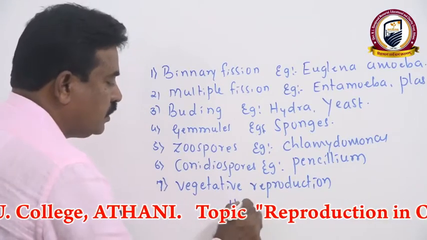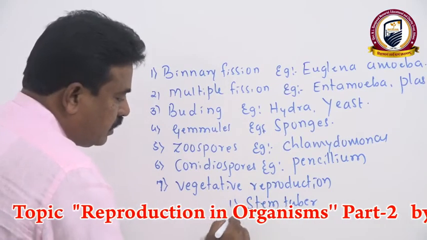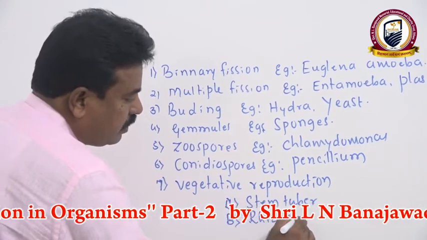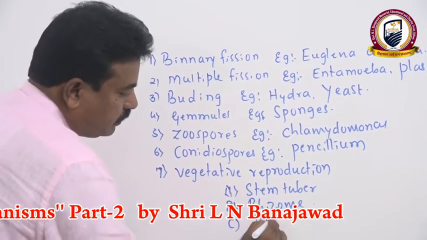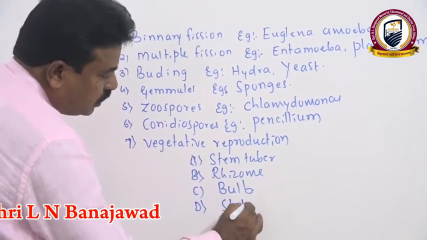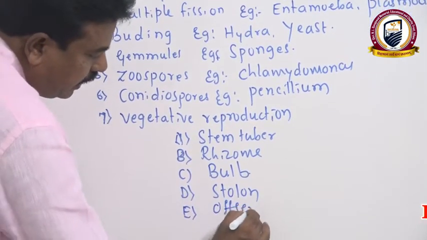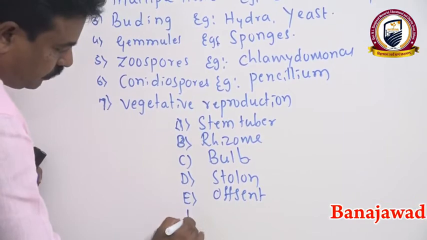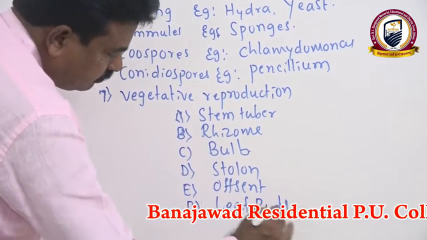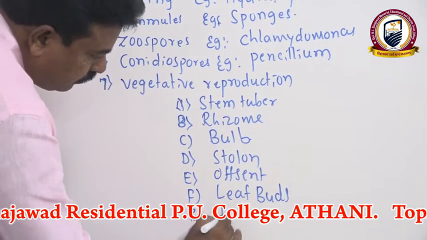That includes the stem tuber of potato, rhizome of turmeric, bulb of onion, stolon of strawberry, offset of Eichhornia, leaf buds of Bryophyllum, then bulbils of Agave.